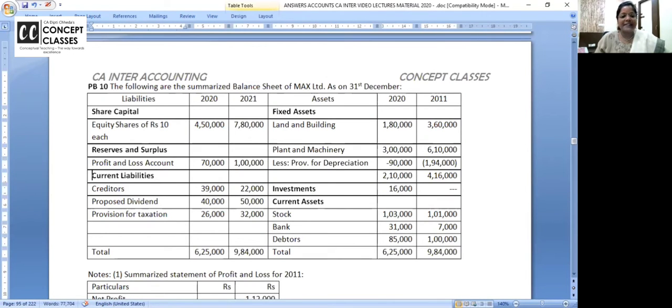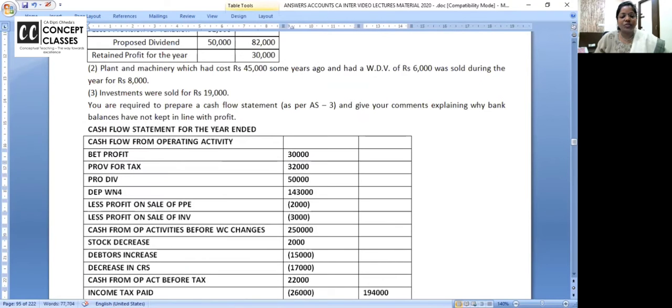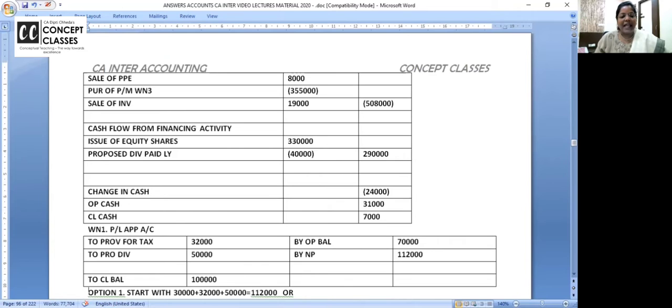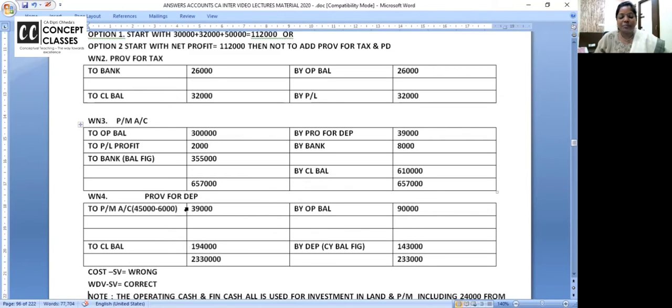10th problem, I did it in the 3rd class, wherein I taught you how you should not use the P&L account and start. And we also learned that if there is a provision for depreciation separate account, then look at my cursor. Whatever asset is sold, provision debit, plant and machinery credit. This is the benefit of using Word file for recording. If I write with the pen, I can't show you all these answers of yesterday.